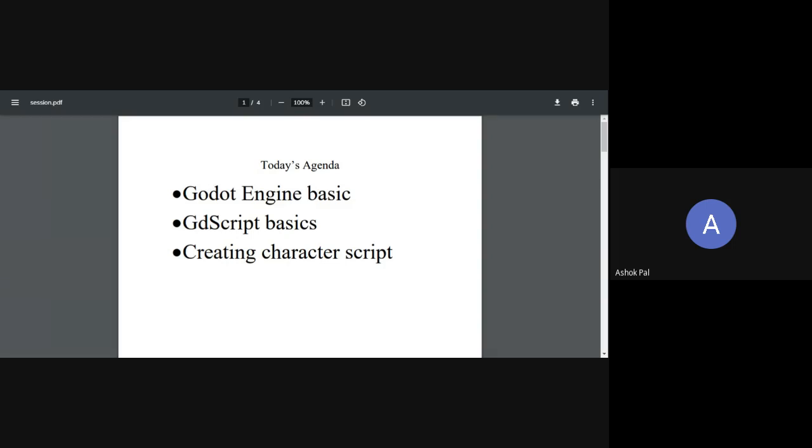Yes, you can start your Godot engine and I will show you how to create your project. Just in a second, if anyone else is joining, we will wait for just 2 minutes and at 3:30 we will start. Is everyone okay with that? Let's wait for 2 minutes and see if anyone else is joining and then we will start the session.